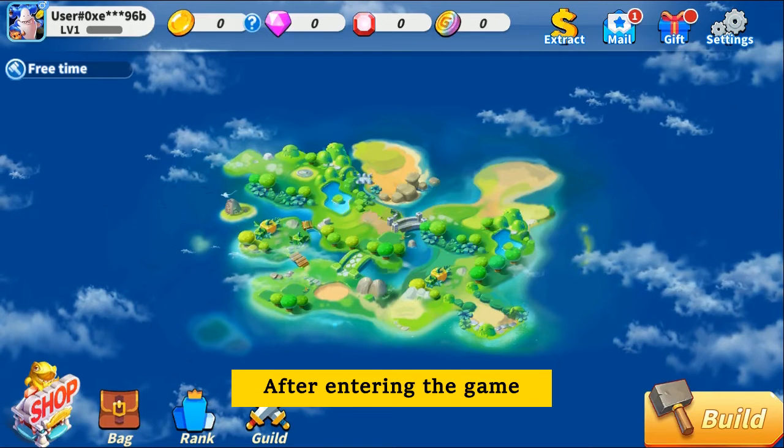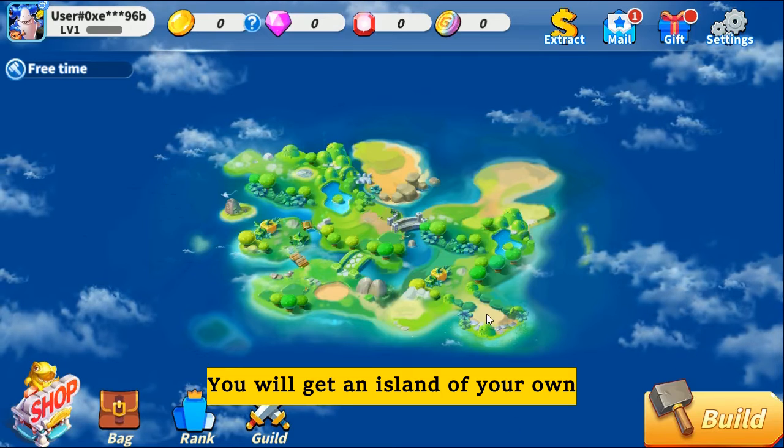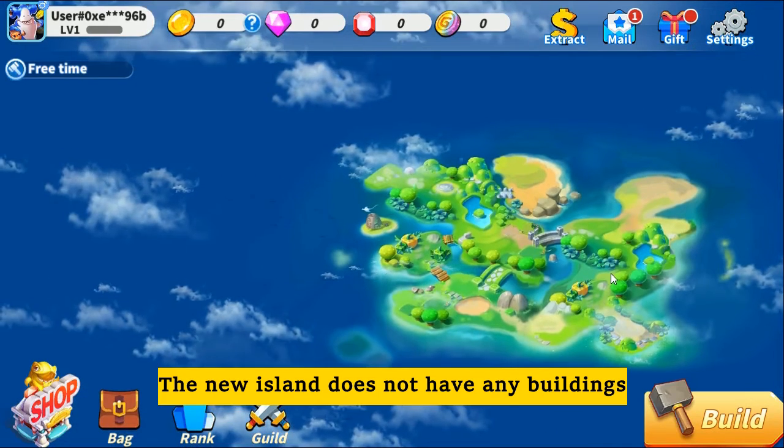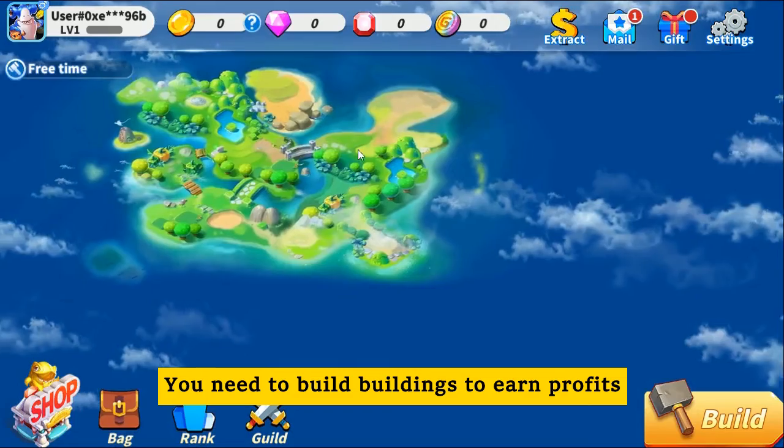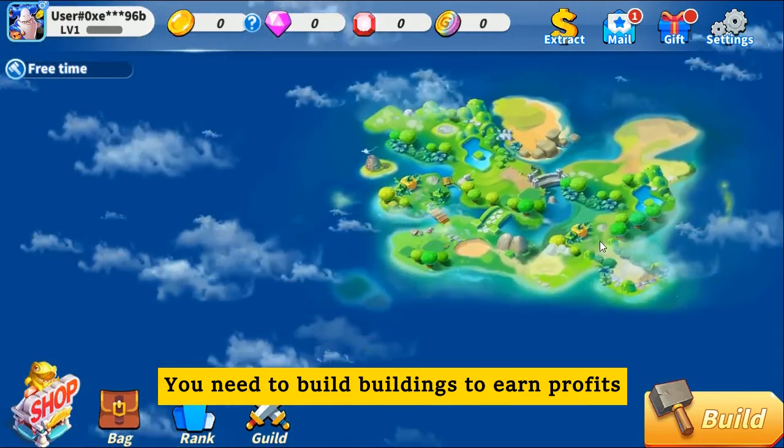After entering the game, you will get an island of your own. The new island does not have any buildings. You need to build buildings to earn profits.